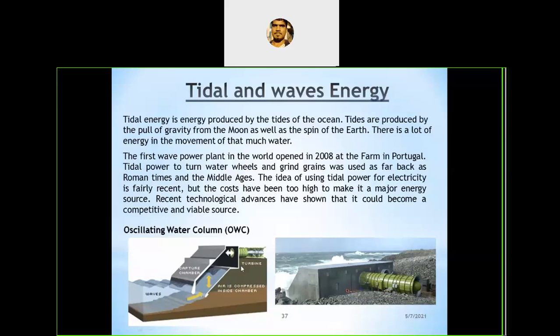The turbines are coupled with the generator, and the potential energy of the water stored in the basin, as well as energy during the high tide, is used to drive the turbine, which is coupled to the generator and generates electricity. The generator is used to generate the electricity. So you can observe this here.